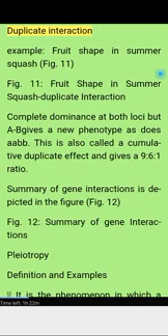Duplicate interaction. Example: fruit shape in summer squash, Figure 11. Figure 11, fruit shape in summer squash, duplicate interaction. There is complete dominance of both loci, but A_B_ gives a new phenotype, as does aabb. This is also called a cumulative duplicate effect and gives a 9:6:1 ratio. A summary of gene interactions is depicted in Figure 12. Figure 12, summary of gene interactions.